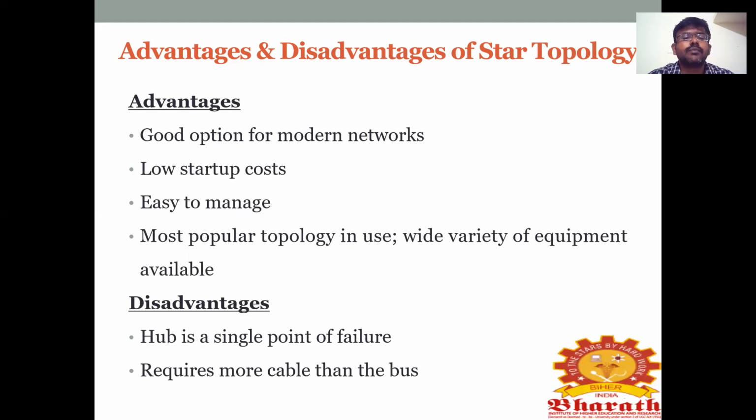Next, it requires more cable than bus topology. That is also one of the disadvantages in star topology. Okay. So hub is a single point of failure. That is a major thing, and it requires more cable than the bus topology. So these are the two major disadvantages in star topology.